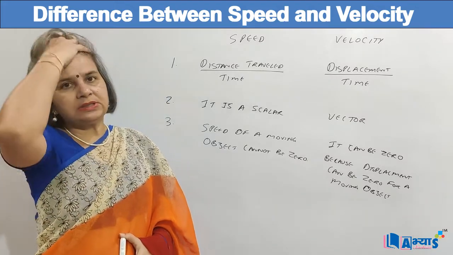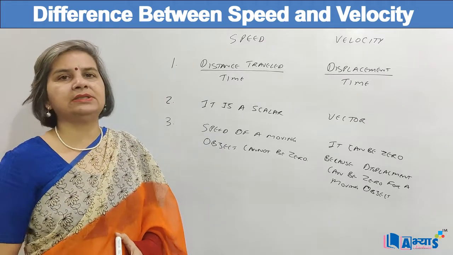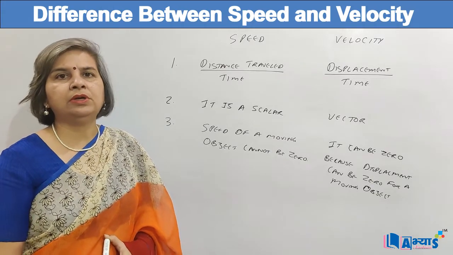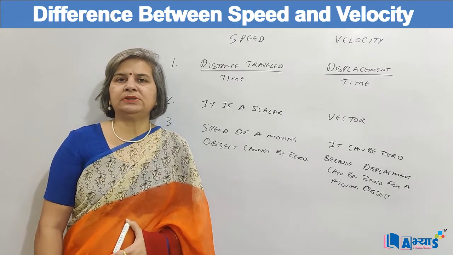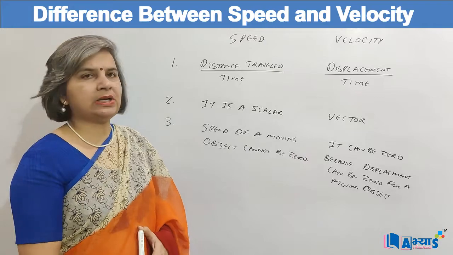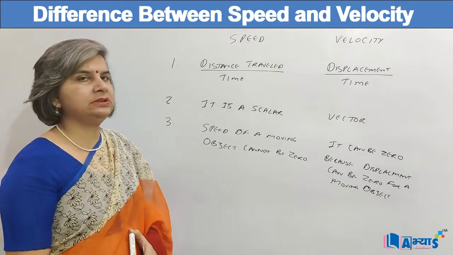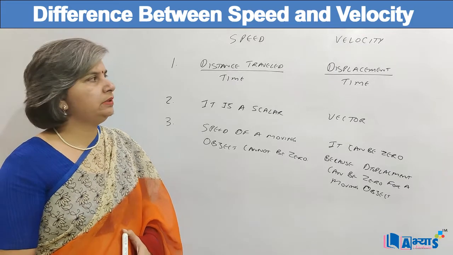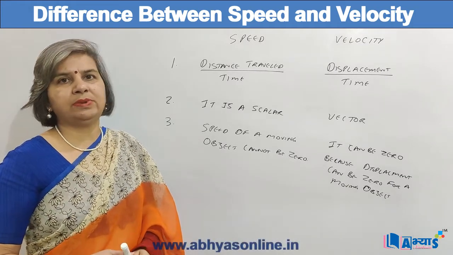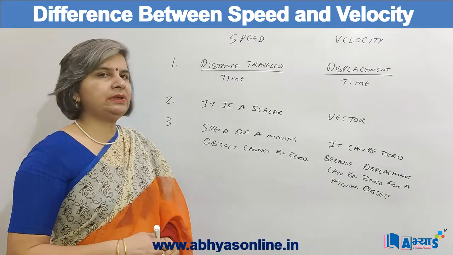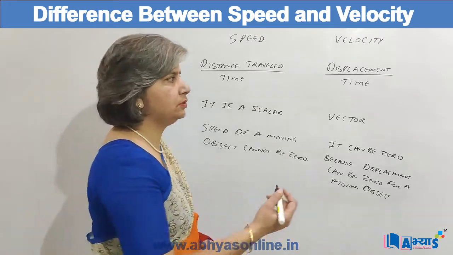So now let us discuss the various cases when the displacement can be zero. We know that the displacement is the shortest distance between start and end, and if an object starts from a point and reaches the same point back, the displacement is zero. Now when the displacement is zero, the velocity will also be zero.